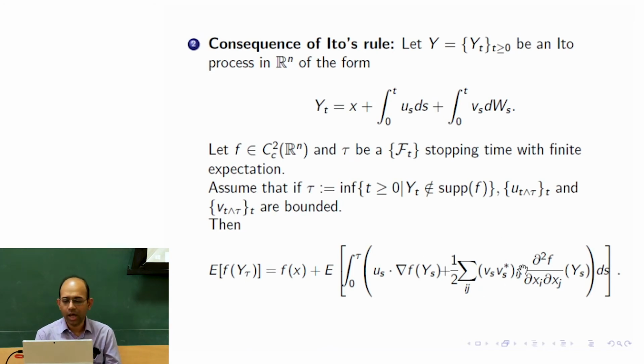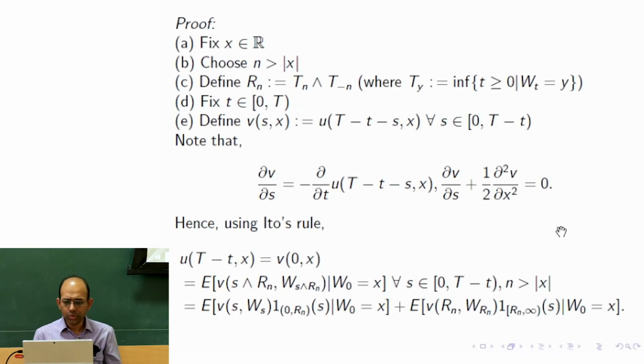So only half multiplied with the second order partial derivative of f with respect to space x would appear here. So we directly use the theorem to conclude that V of 0, x is equal to the expectation of V of S minimum Rn, W of S minimum Rn, given W0 is equal to x.